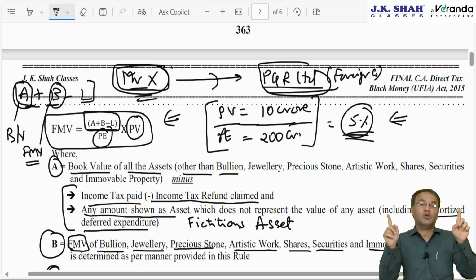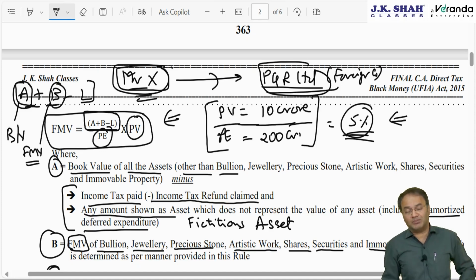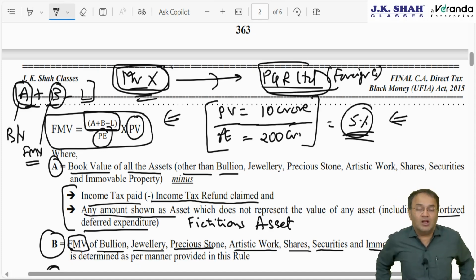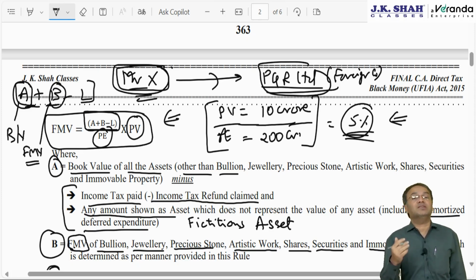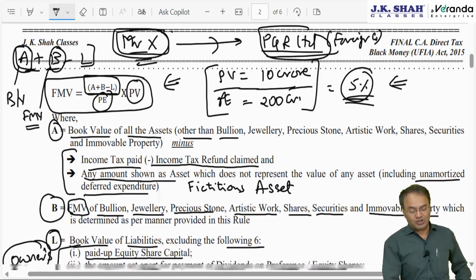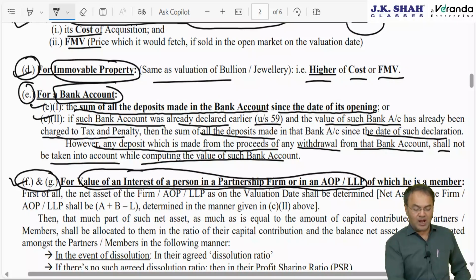So for a partnership firm there is a combination of two ratios. If you ask me, sir, what percentage you are a partner in ABC and company, then I will tell you, from what angle are you asking. From capital contribution point of view, I have contributed 30% of capital. Profit sharing ratio wise, I am entitled to 50% of the total profits. So whether to call me a 50% partner or 30% partner, the government says let's have a combination of both. So clause F and G of rule 3.1, value of an interest of a person in the partnership firm, LLP, AOP, BOI in which he is a partner or a member.